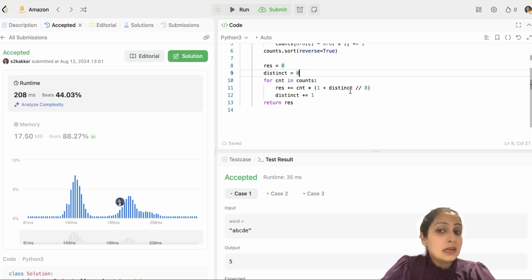But if my distinct characters is between 8 to 16, in that case, I need 2 presses. And if you calculate, that's what I'm doing here. If it is anywhere in between 16 to 26, I need 3 key presses. So this result corresponds to that. And finally, I return my result. So this is your entire code.